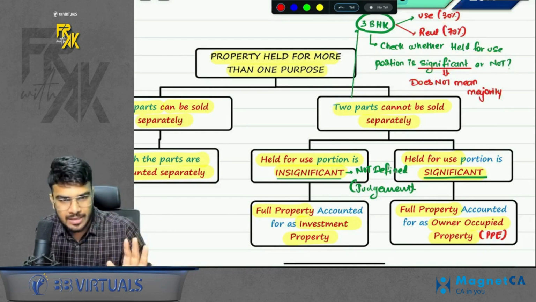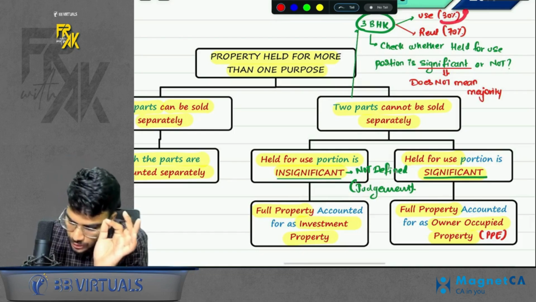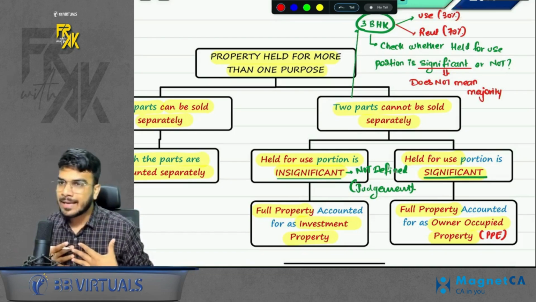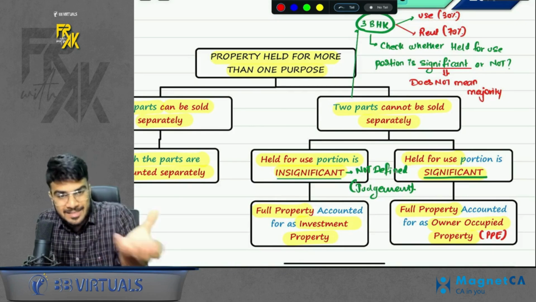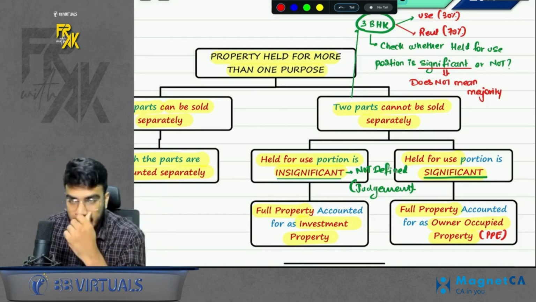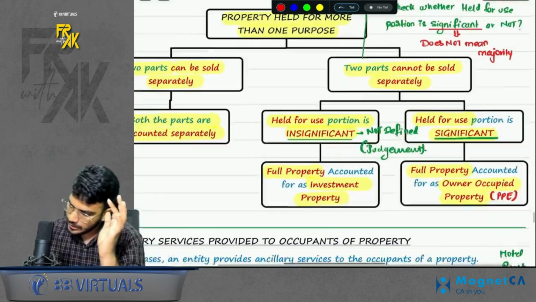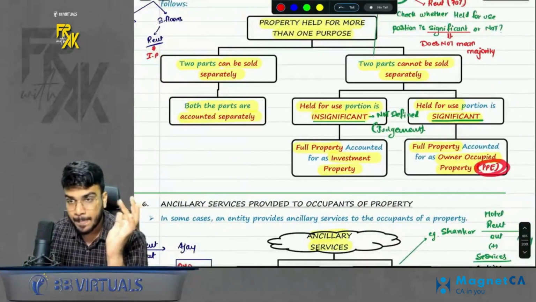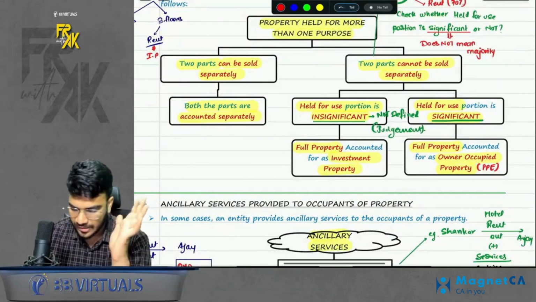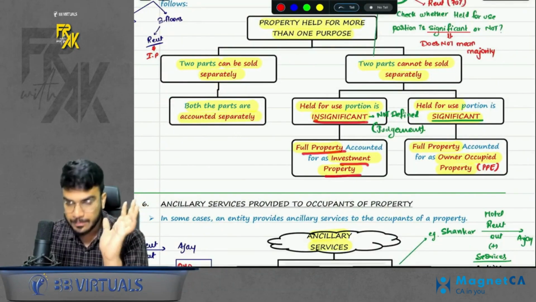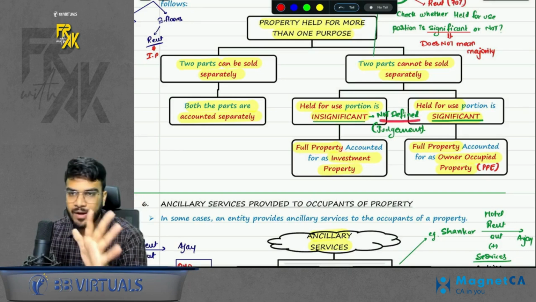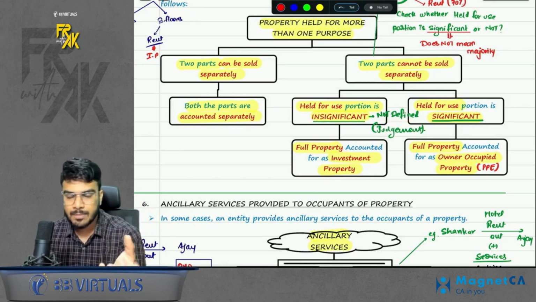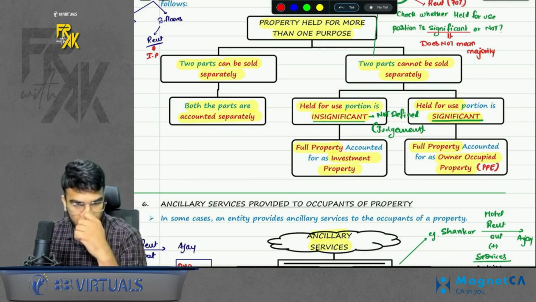Significant does not mean majority. Significant means material. Whether your usage is significant. So I can say in my case 30% is significant for me. 30% space in a flat is significant, right? So if the use portion is significant, then the full property will be classified as PP. But if you feel the use portion is not significant, then the full property will be IP. So what is the definition of significant? It is a matter of judgment. Some portion might be significant for you, but not for me, and vice versa, right?